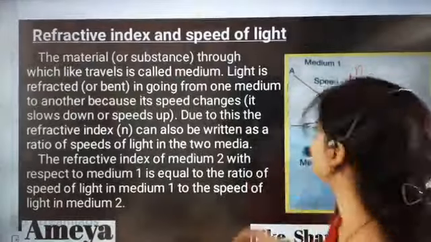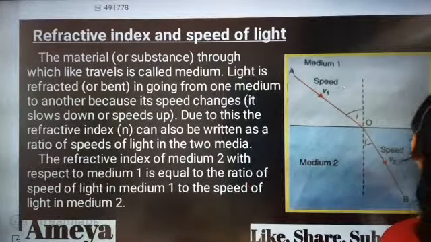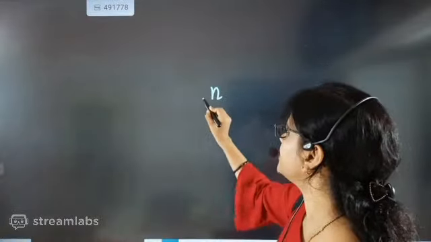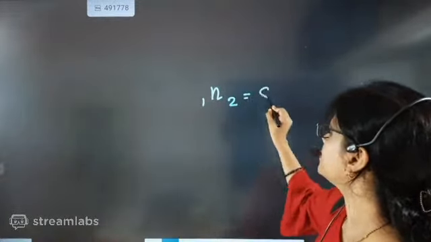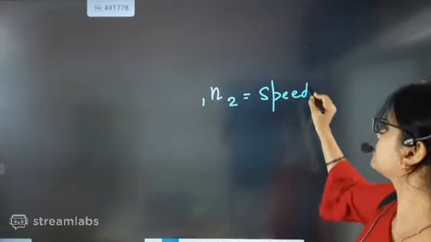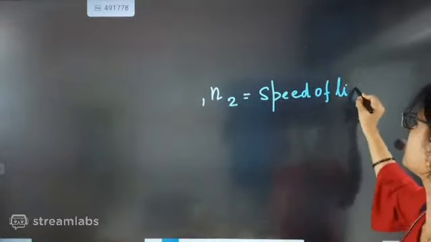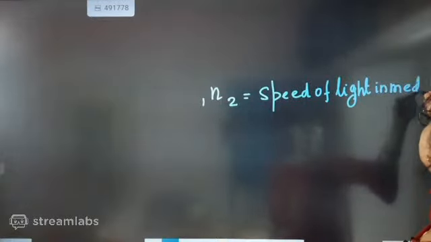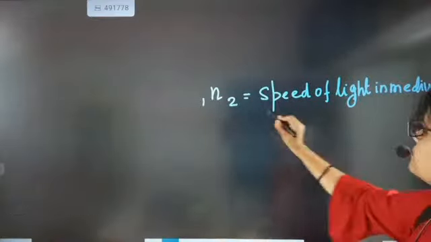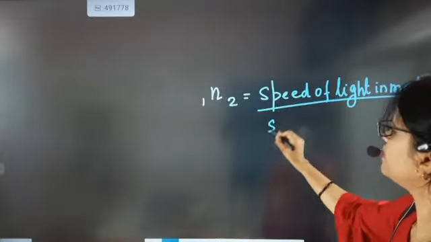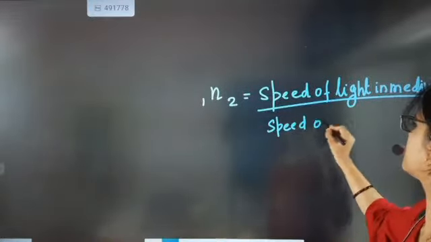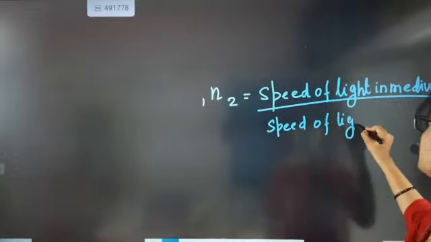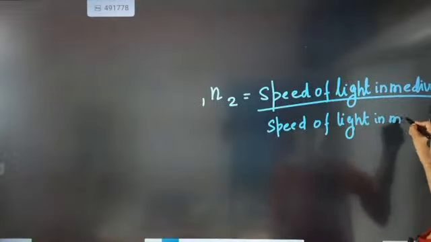Beta, I am going to explain this one nicely so that there should be no confusion related to this part. Look here, beta, how to read it out and how to write this one. It is written: one medium to another medium, then speed of light in medium 1 by speed of light in medium 2.